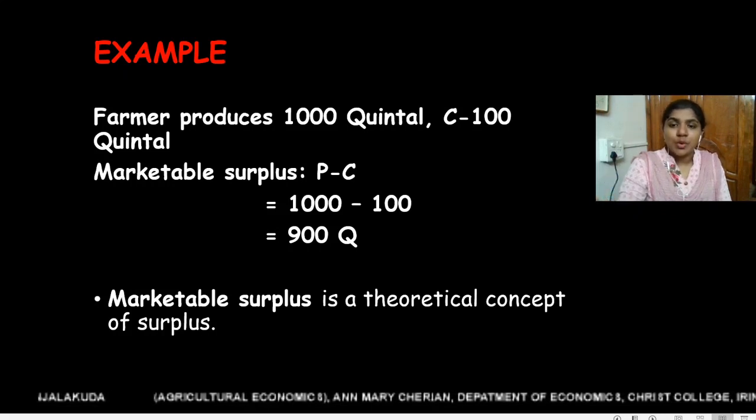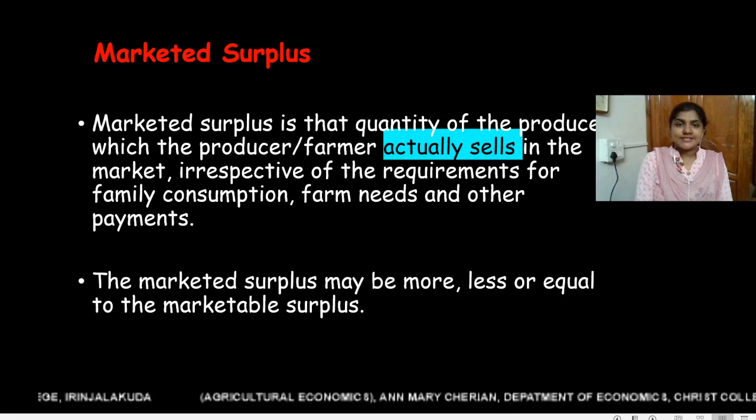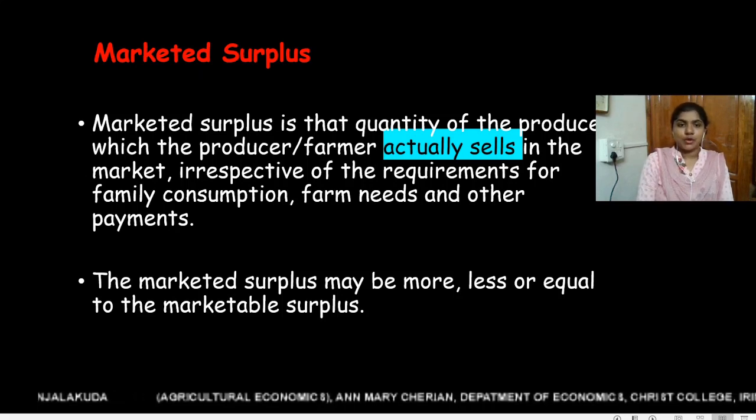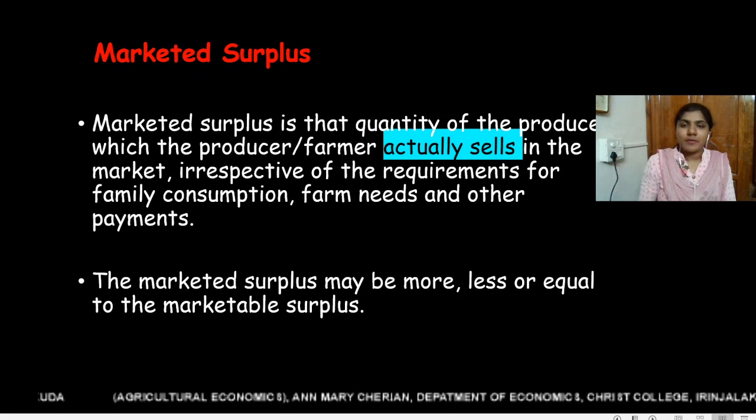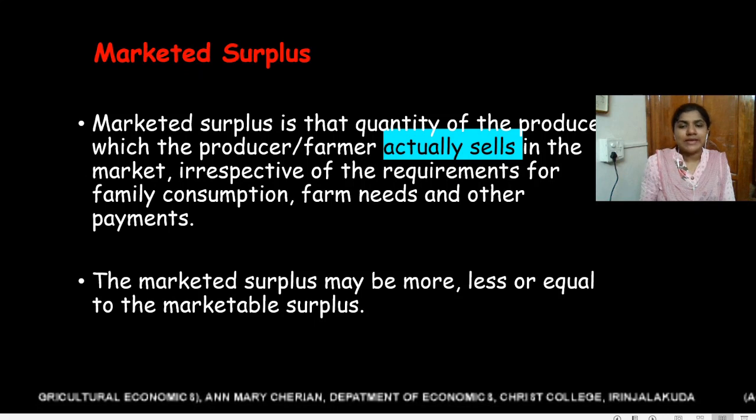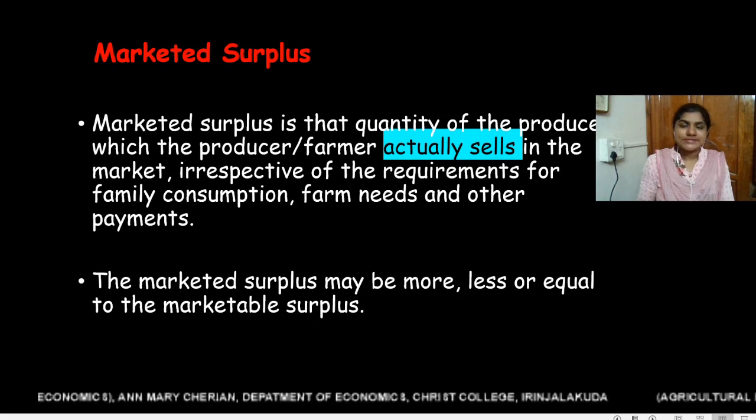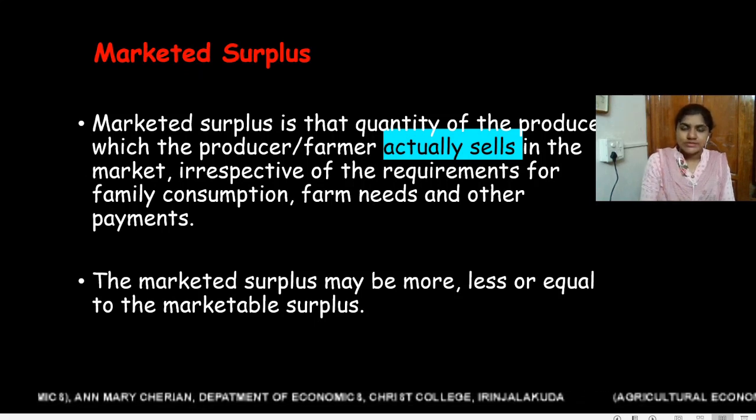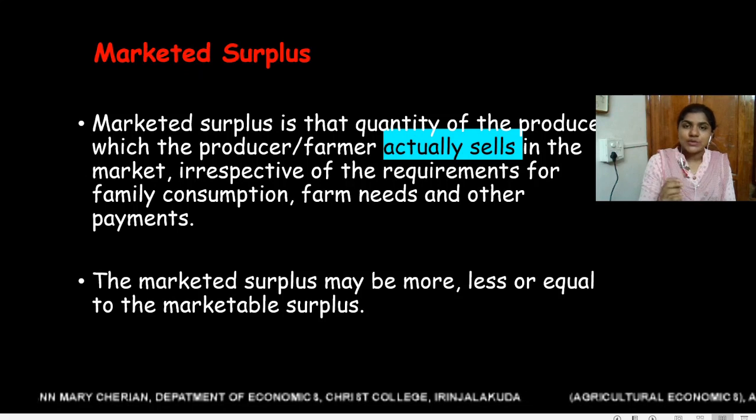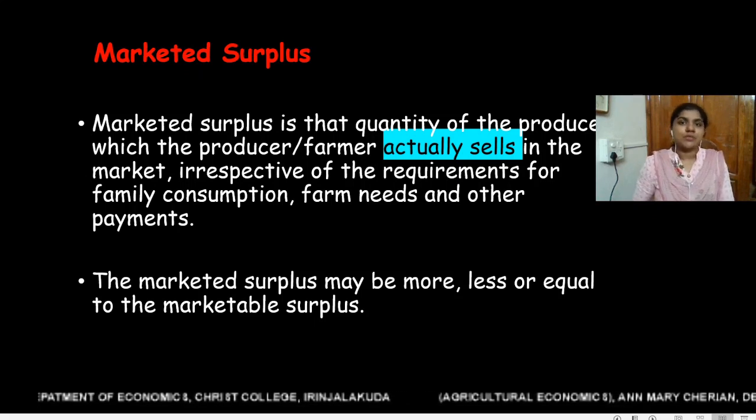Now let us move on to a more realistic concept in agricultural economics: marketed surplus. Marketed surplus is that quantity of produce which the producer or farmer actually sells in the market, irrespective of the requirements for family consumption, farm needs, and other payments. So, marketed surplus may be more, less, or equal to marketable surplus.